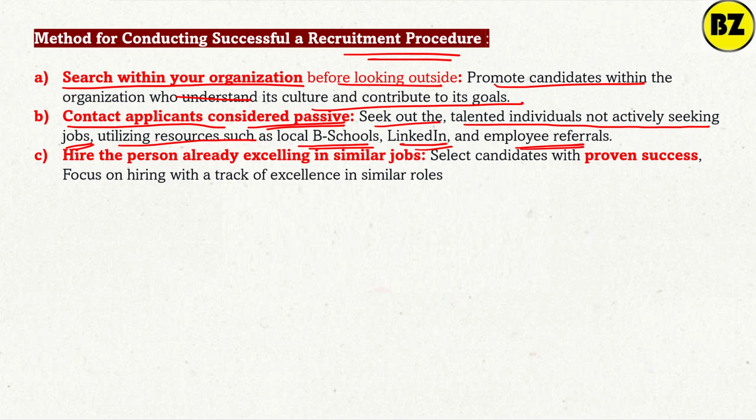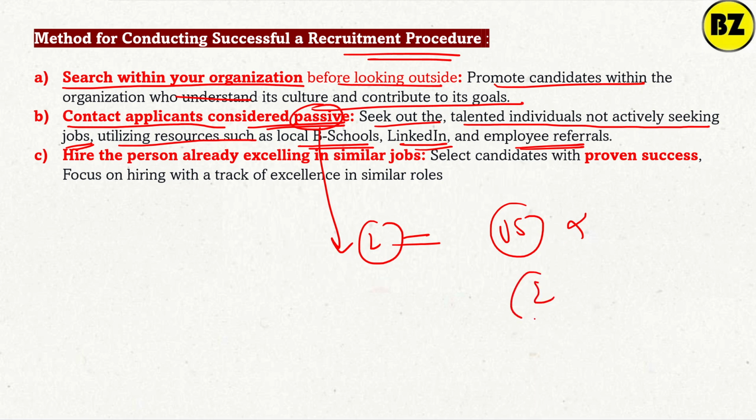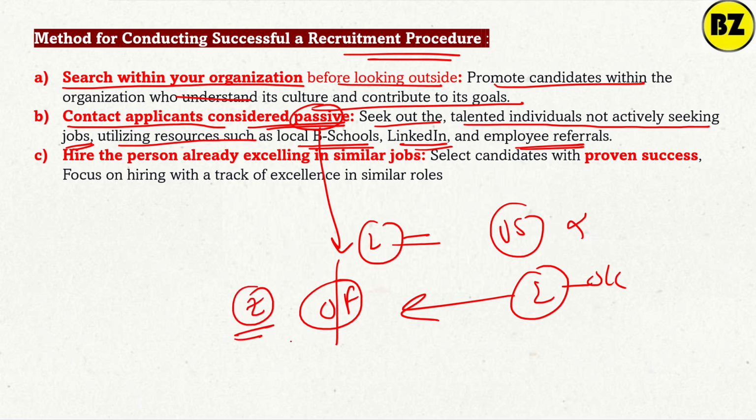See, contact applicants who are considered passive. Companies are not looking at the candidate as a job seeker. If you are already an employee of another company, then only you will get an offer. See, it is very interesting. I just went through an interview of a Zomato owner. He said, we are not hiring the person who is jobless.